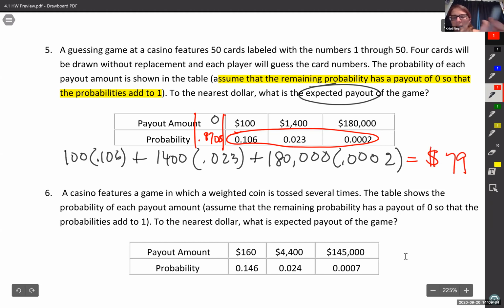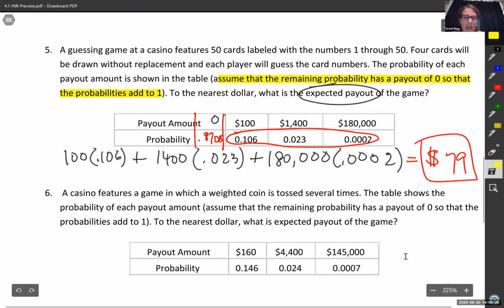$79 because it says to round to the nearest dollar. I swear I just highlighted that. There we go, nearest dollar.